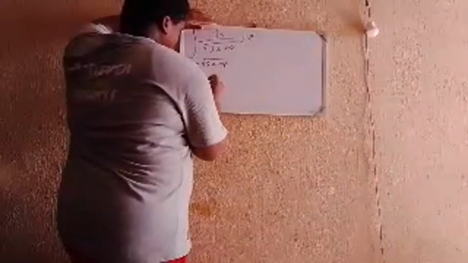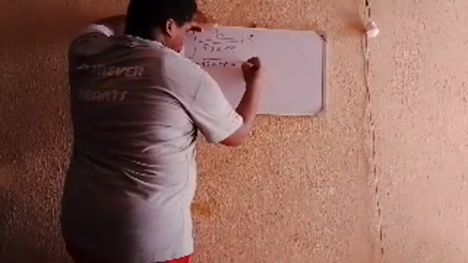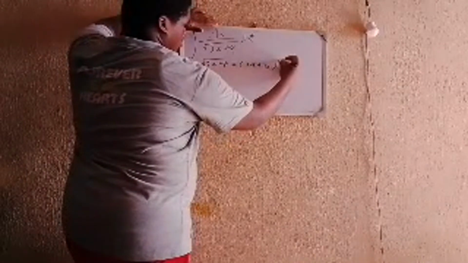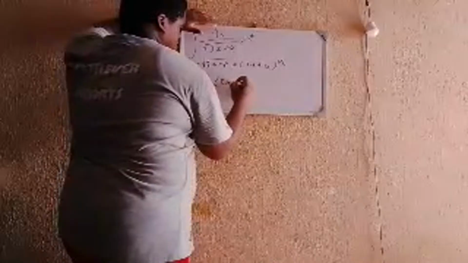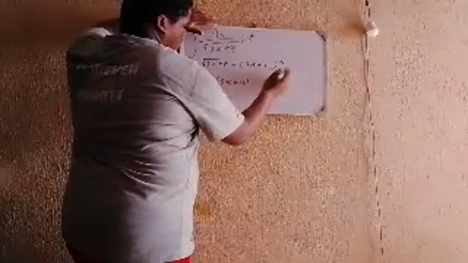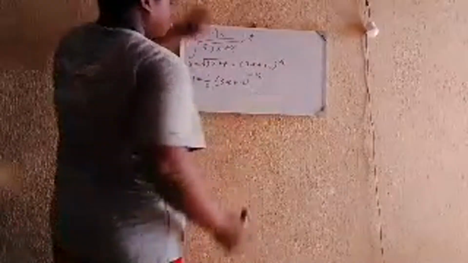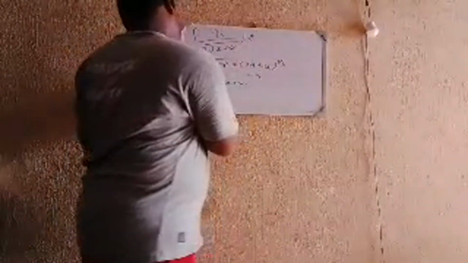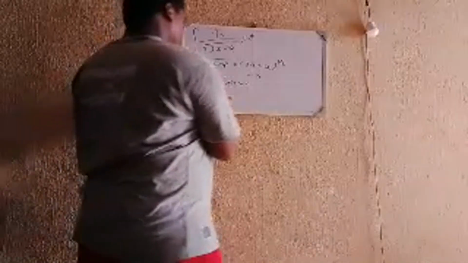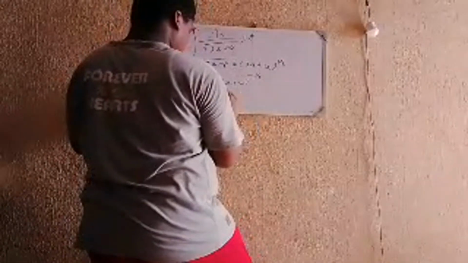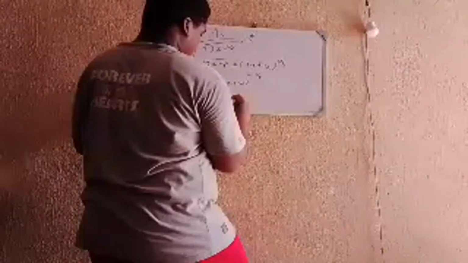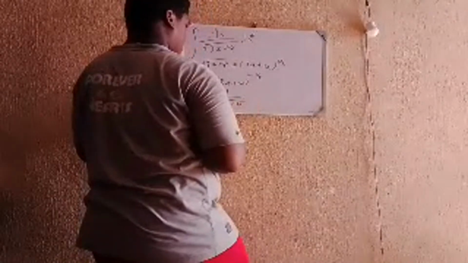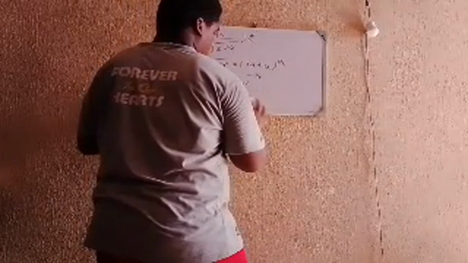If we differentiate both sides, u is equal to 3x plus 4 to the power of half. First of all, you bring down the power, you have 1 over 2 times 3x plus 4 to the power of 1 minus 1 over 2, which is minus 1 over 2. Then the derivative of what's inside, you have 3. So du is equal to 3 over 2 times 1 over the square root of 3x plus 4 dx.